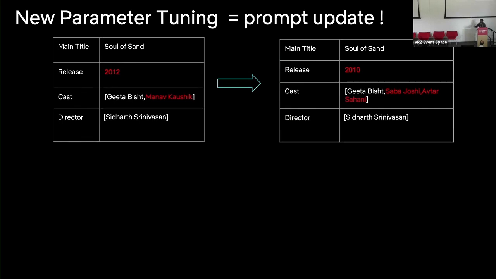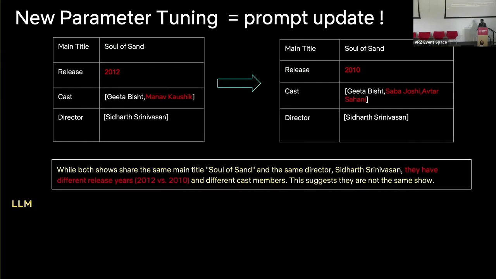And I picked, it's a big presentation, I picked a few examples of the key learnings. One simple example here is, if you see these two movies, a human can look at it and say that, you know what, these two are the same movies. But an LLM on an initial prompt might say that they are not the same because the release years are actually 2 years apart.